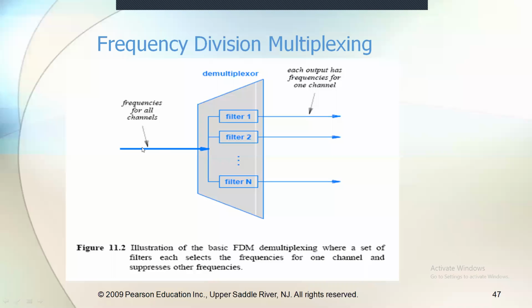This signal is after multiplexing, and this multiplexed signal is passed through the demultiplexer. Here, after filtering, we can separate the signals. The separated signals are passed here. Okay, this is the frequency division multiplexing.